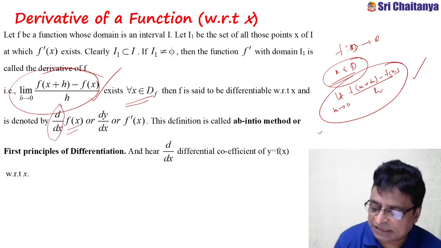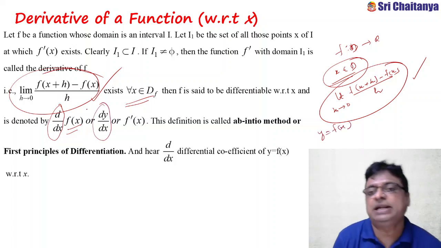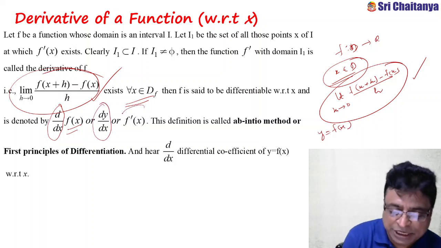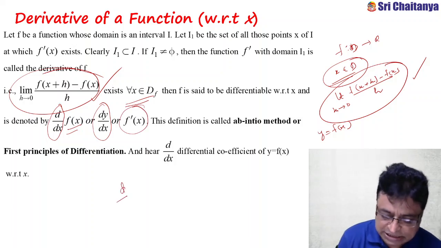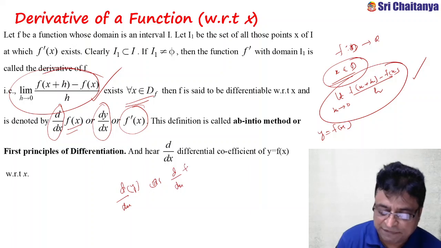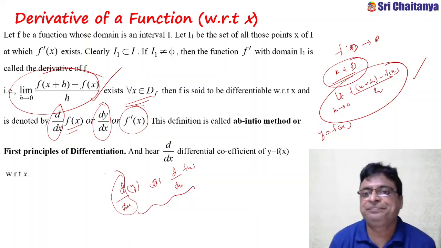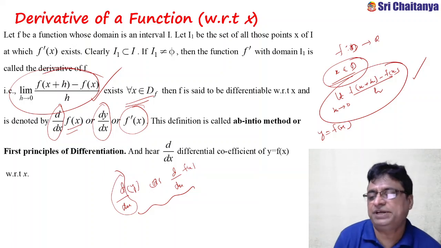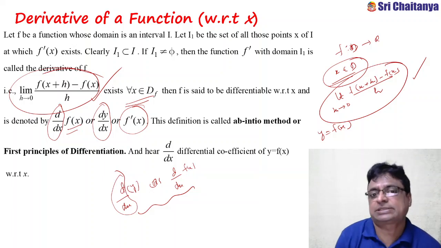If my function is y equal to f of x, then instead of d by dx I can write dy by dx, or in other notation represent that as f dash of x. So d by dx of y or d by dx of f of x, both are the same. Here this d by dx is called the differential coefficient, or the differential coefficient with respect to x.